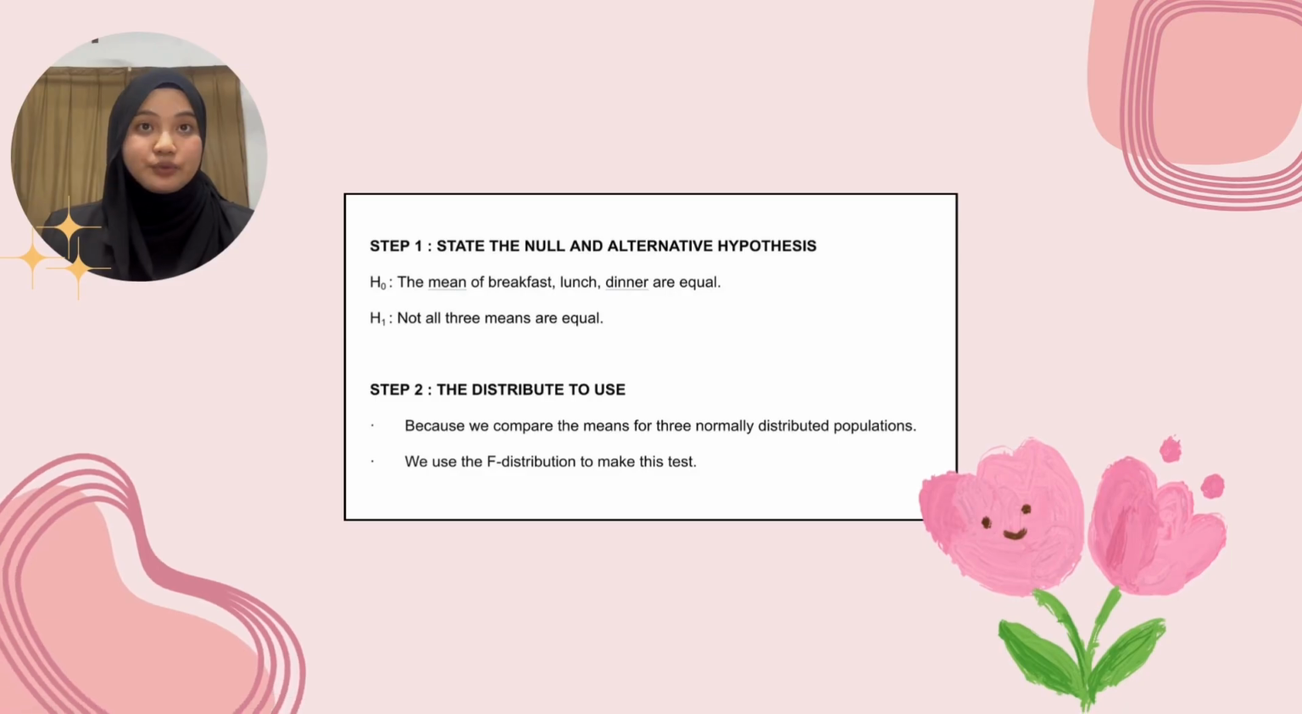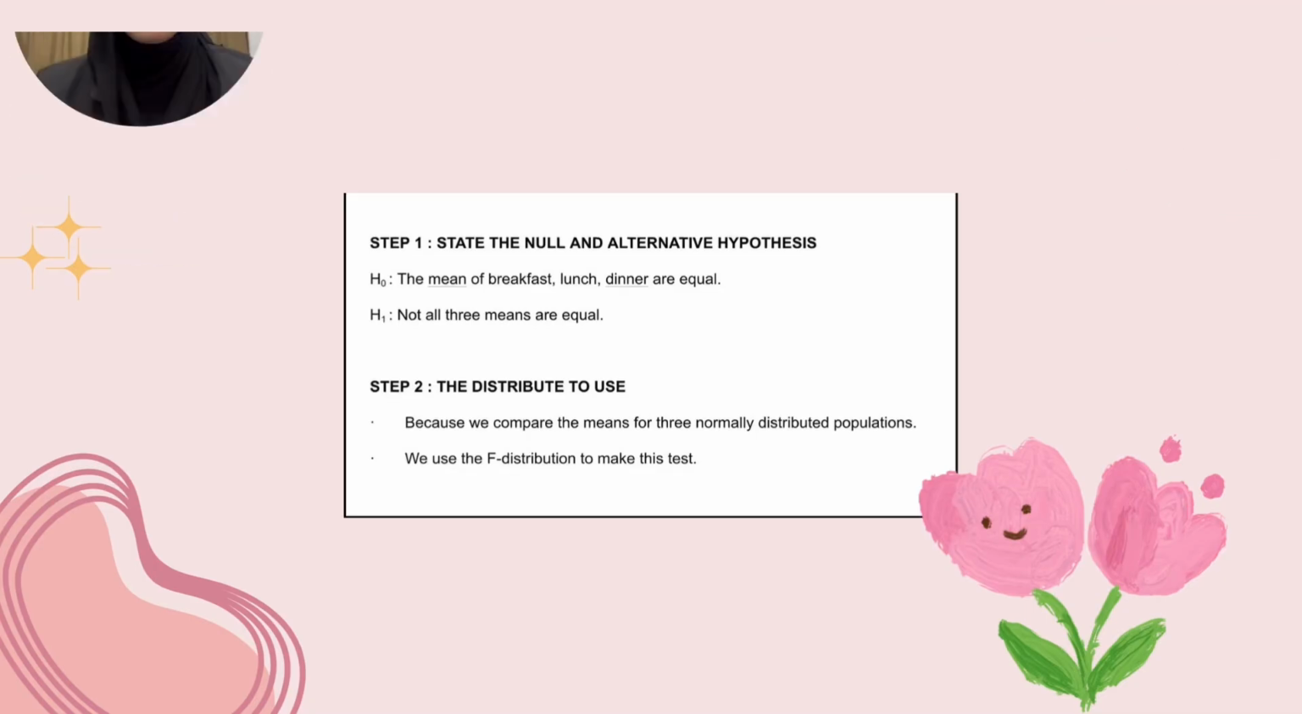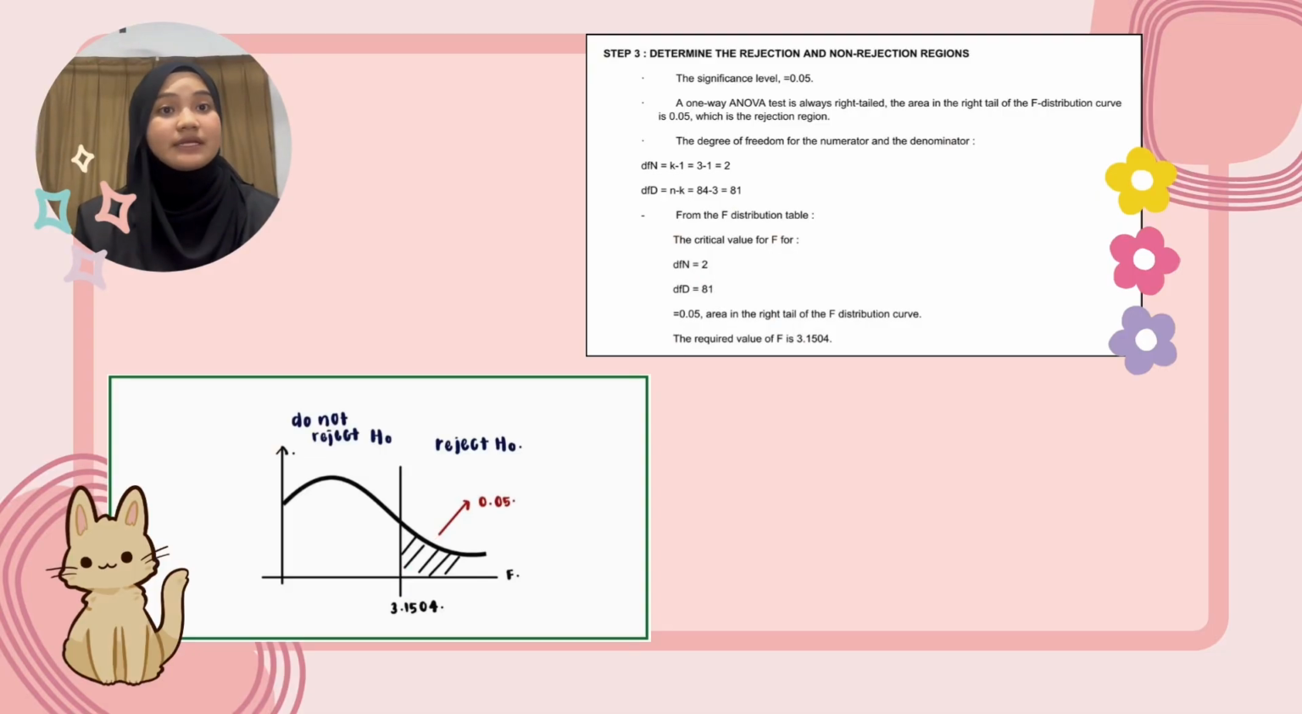First thing first, we state the null and the alternative hypothesis for step 1. H null is the means of breakfast, lunch and dinner are equal. For H alternative, not all 3 means are equal. Step 2, which distribution table do we use? Because we compare the mean for 3 normally distributed populations, we use the F distribution to make this test. For step 3, we determine the rejection and the non-rejection region. The significance level is 0.05. A one-way ANOVA test is always right tail. The area in the right tail of the F distribution curve is 0.05, which is the rejection region.